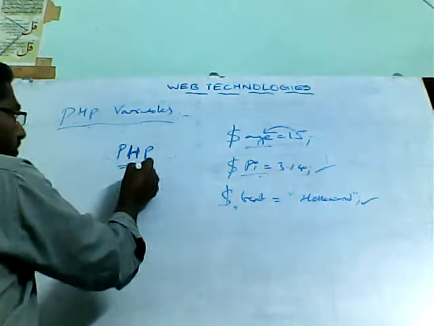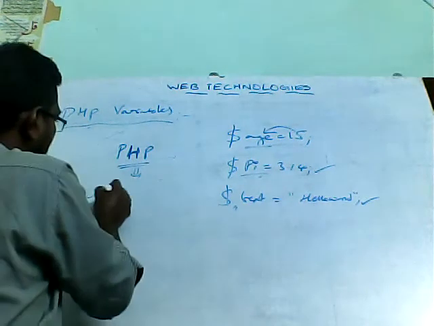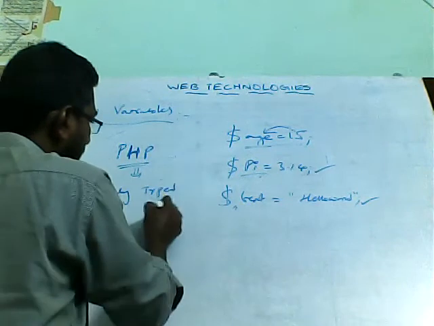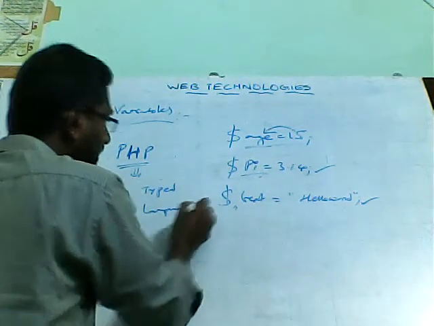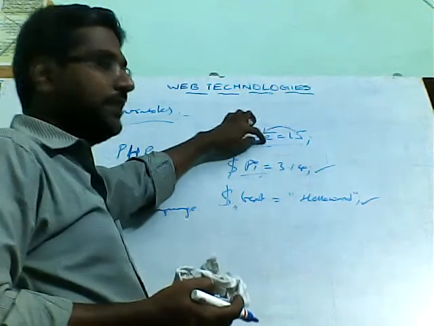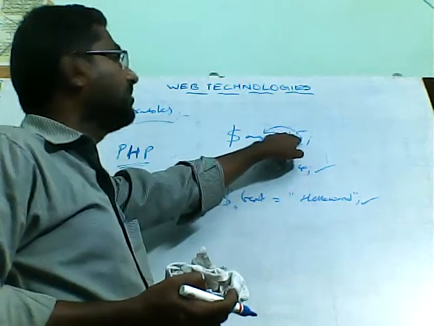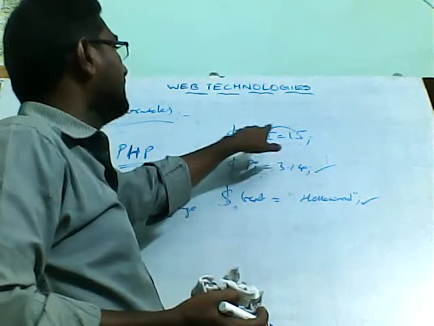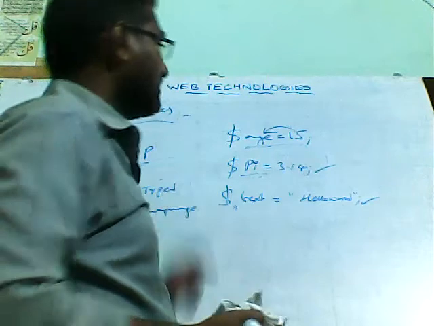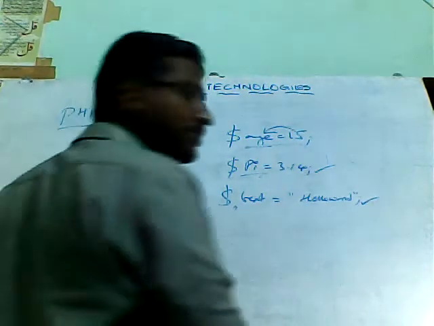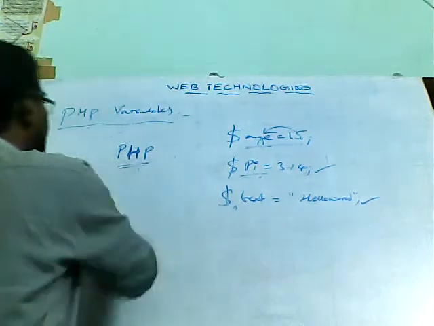Why do we call it a loosely typed language? Because there is no need to specify any data type for the variable. Based on the assigned value, PHP will understand that this is an integer, this is floating point, this is a string variable.